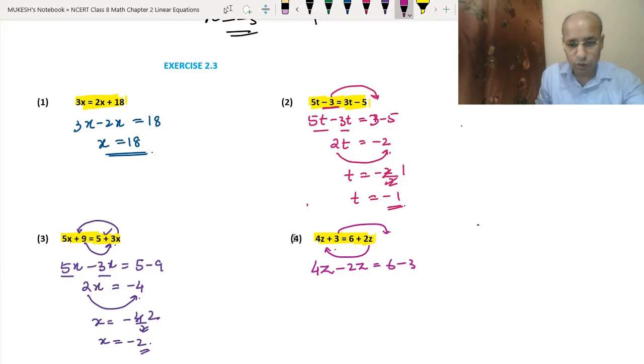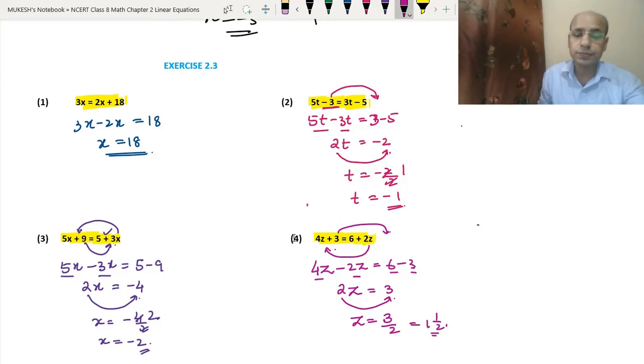Okay, so 4 minus 2 is 2, so that means 2z. 6 minus 3 is 3, so we got 2z equals 3. Okay, so now 2 will be taken to the other side, so it will divide on the other side. So z equals 3 upon 2, or we can write it as 1 and 1 upon 2, which is also the answer. Okay, because we can convert this into a mixed fraction. 2 ones are 2, 1, so we got 1 and 1 upon 2 is the answer.